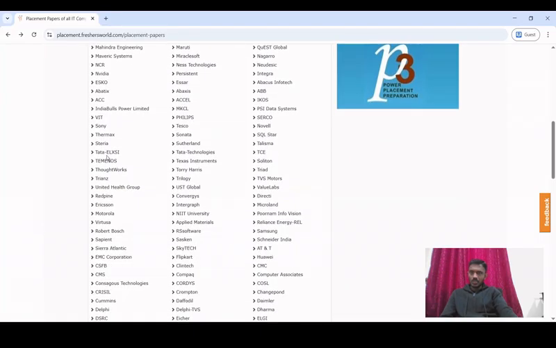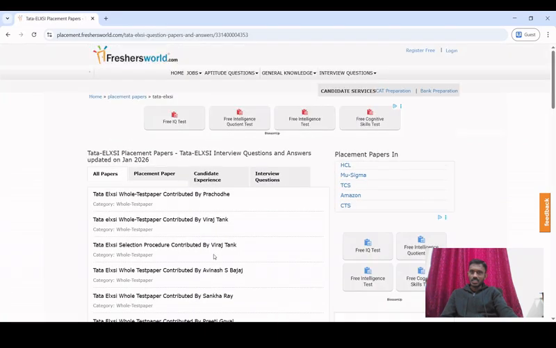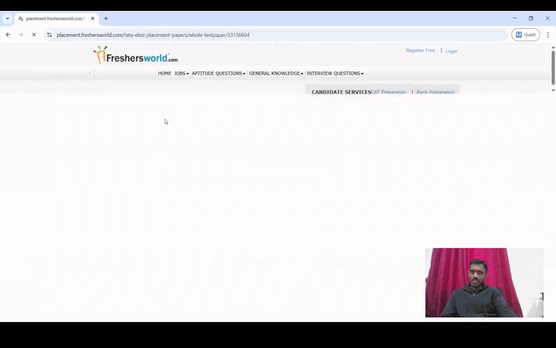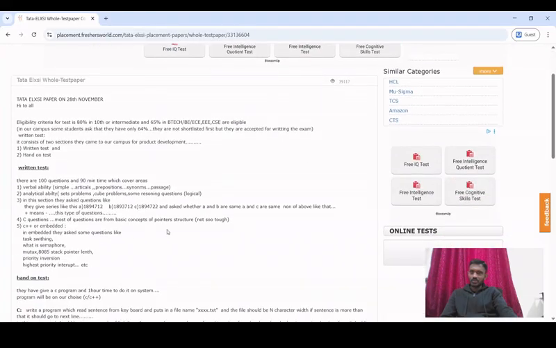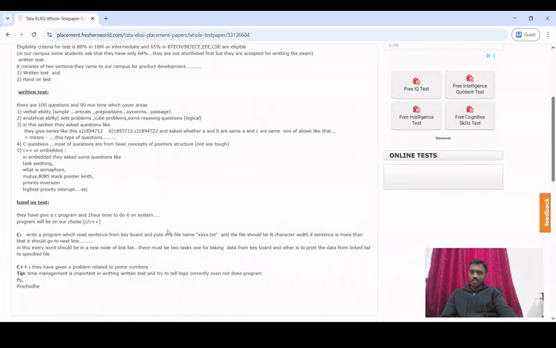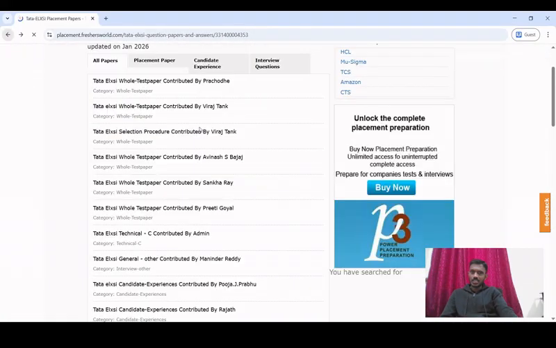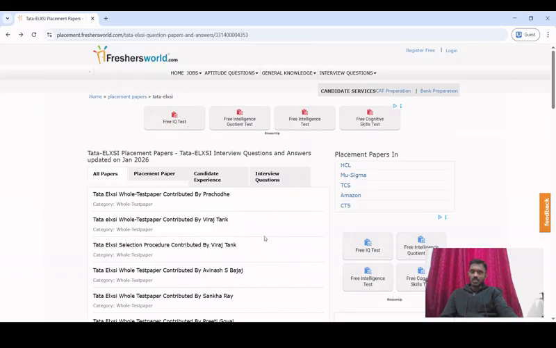Let's have a look at maybe Tata Elxsi. Tata Elxsi is basically a core company, and also we have the whole test paper which was contributed by one candidate, where they have all the questions here, as you can see, for Tata Elxsi. So in this way, you can make use of this particular website, and they have given at least a lot of questions from the examination.